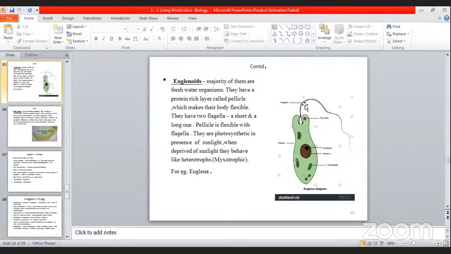Then comes euglenoids. Euglenoids means euglena. It has one flagellum over here in the center. Sorry, they have two flagella, a short and a long one. See, this is the short flagellum here. You can see the origin over here, and one is longer. They are photosynthetic in presence of sunlight, and when deprived of sunlight, they behave like heterotrophs. So euglenoids behave both as autotrophic and heterotrophic.